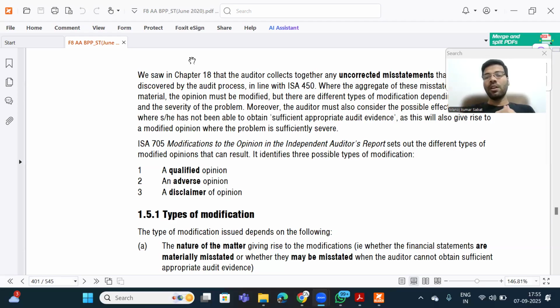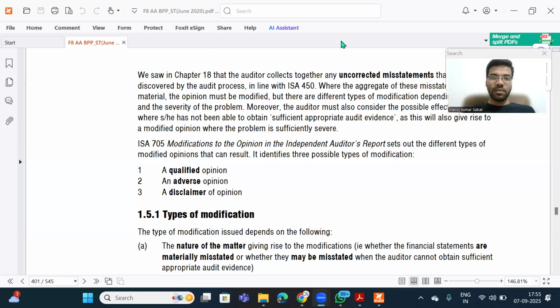Modified opinion. Now, whenever the auditor wants to give a modification, he needs to identify what level of modification he should give. The intensity of the communication that the auditor wants to make will decide which type of modified opinion is to be given. There are three types of modified opinions: qualified opinion, adverse opinion, and disclaimer of opinion.